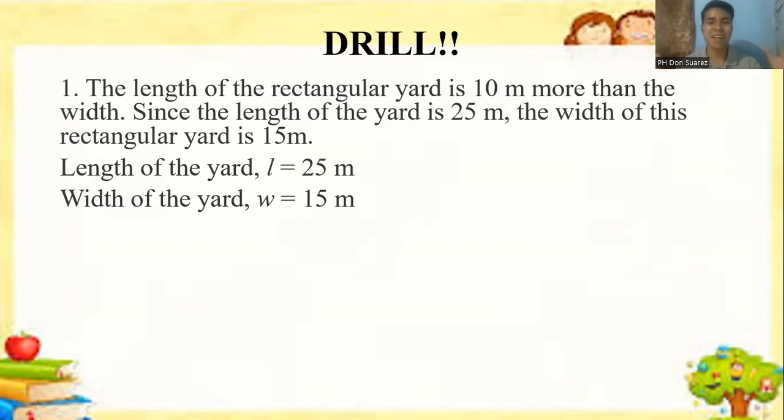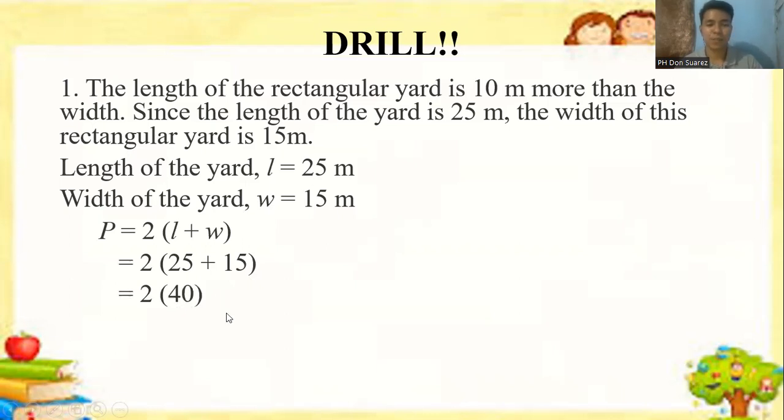All right, 10 minutes is done. Let's see if your answer is correct. Using the same formula, perimeter equals 2 times the quantity of L plus W. That becomes 2 times 25 as our L, 15 as our width. So 25 plus 15, how much? Very good, 40. That's right.